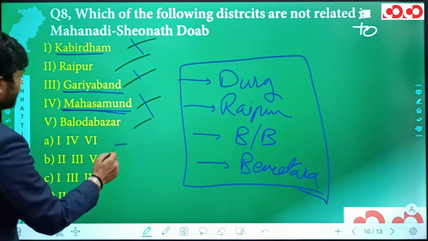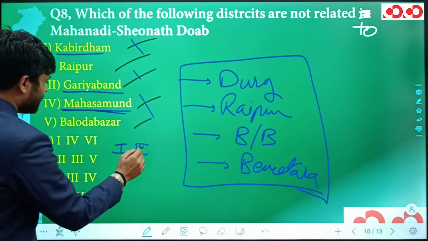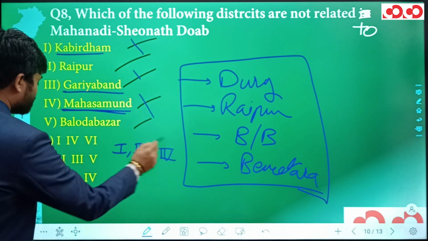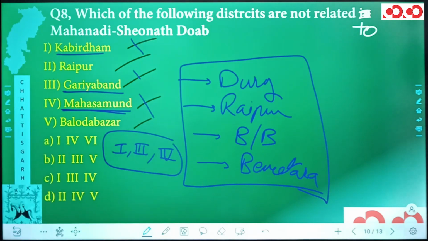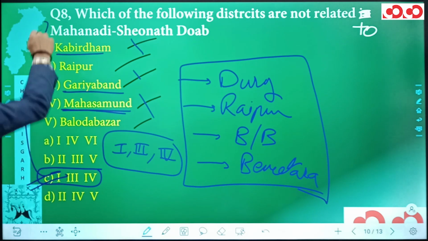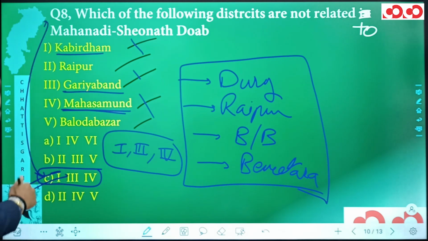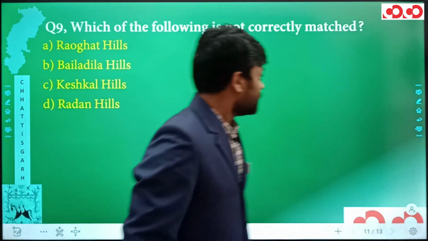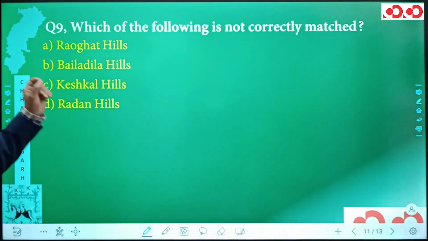Kabir Dham is given in 1, Gariyaband in 3 and Mahasamund in 4. So what has to be the correct answer? It has to be 134, and 134 is given in option C, and hence this option C is going to be the correct option for our 8th question. So this was all about the 8th question. Now we have a 9th question. Which of the following is not correctly matched?